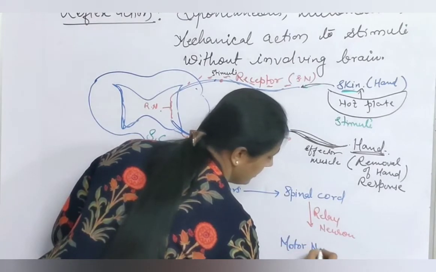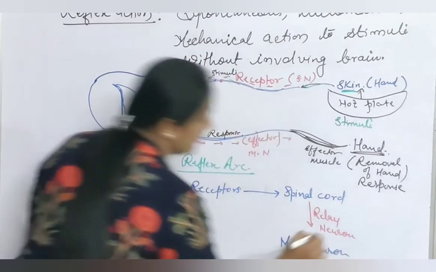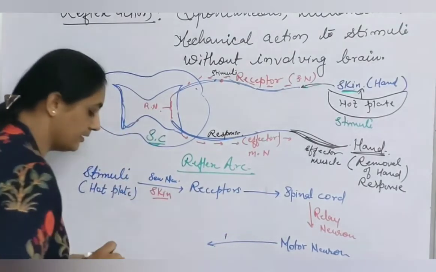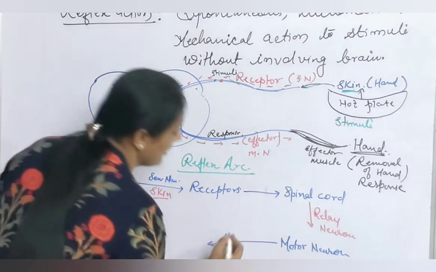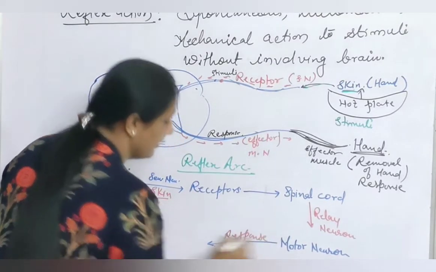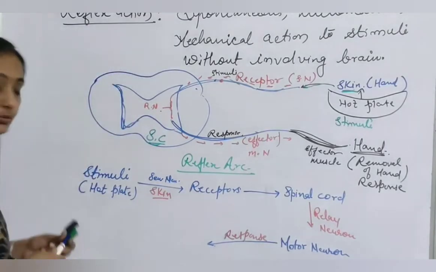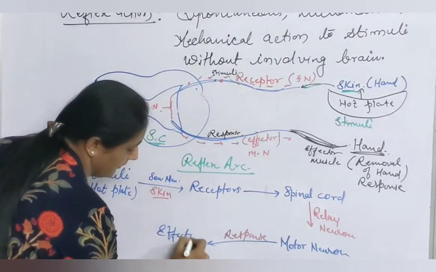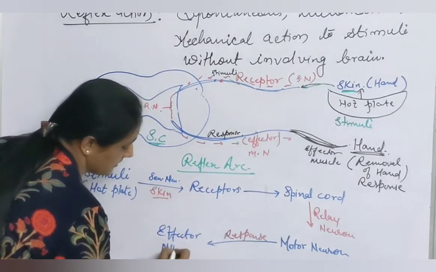motor neuron. What does this motor neuron carry? This motor neuron carries the response. They carry the response to the effector muscles.